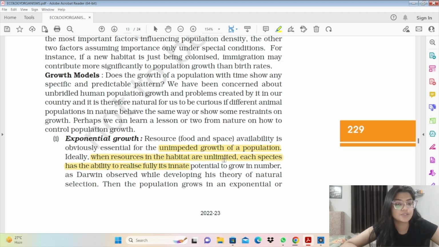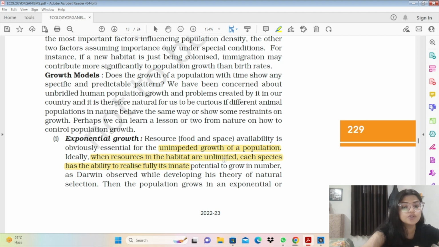So we have these equations. In case of exponential growth, we have this graph given in NCERT which plots the population density against time. This graph shows a rapid increase in the population number, and the growth curve is J-shaped.